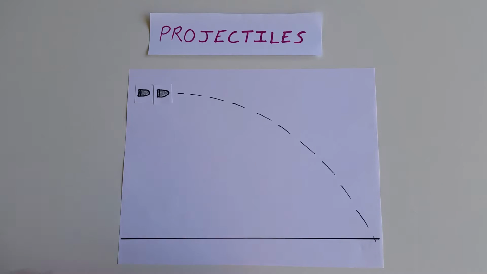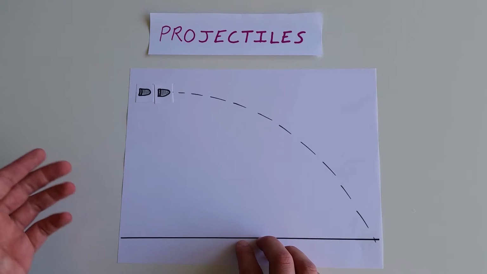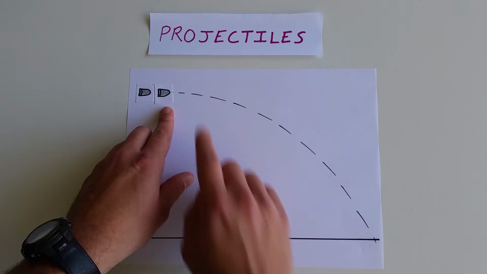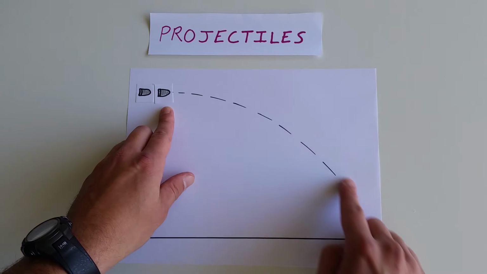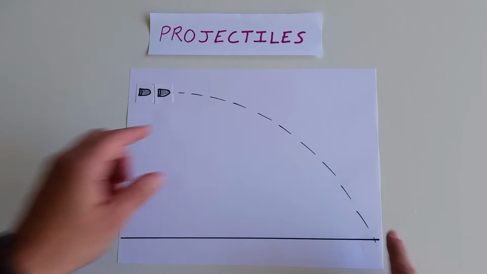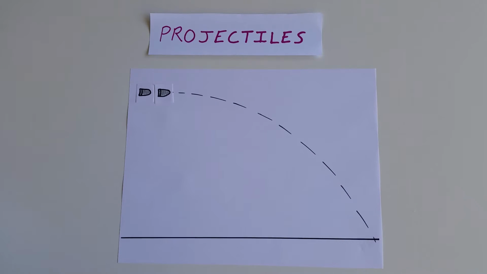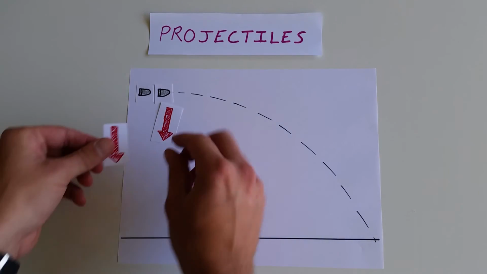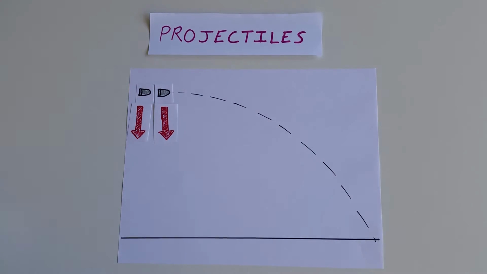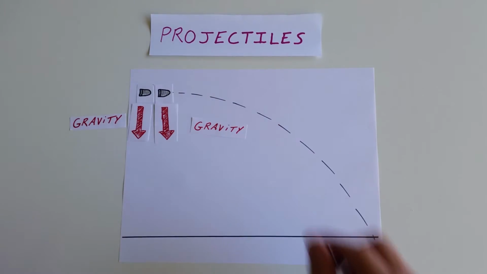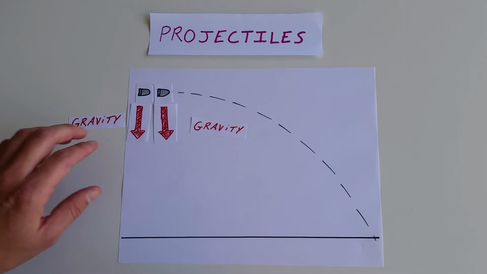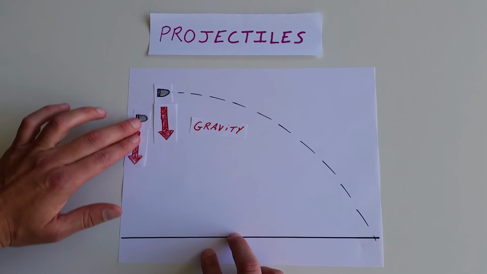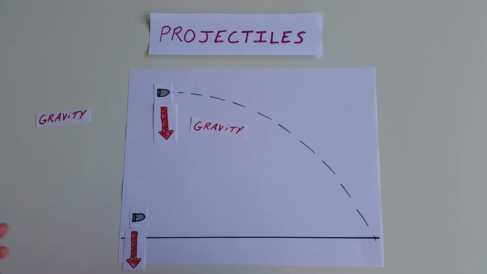So I've got two bullets. The bullet on the left is just going to be dropped, and the bullet on the right is going to be fired, and it's going to follow this normal parabolic path that a projectile follows. Well, why is it that they both fall to the ground? Because they both have a force pulling down on them, and that force for both is the force of gravity. So for the bullet that's dropped, it's just going to fall to the ground at a rate of 9.8 meters per second squared, at the rate that everything falls to the ground.